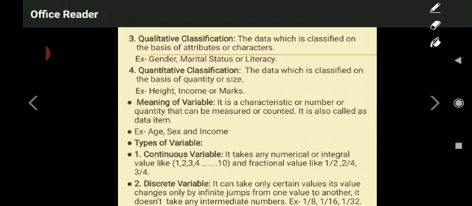We are going to classify that very systematically on the basis of that number of observations.